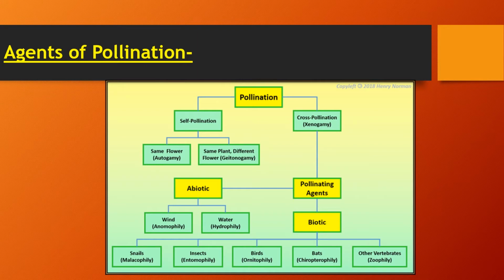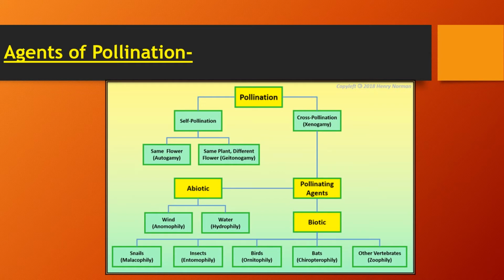The majority of the flowers adopt biotic pollinators just to achieve the pollination process. In those, some special agents are snails, insects, birds, bats, and other vertebrates. In those, birds and insects are important.